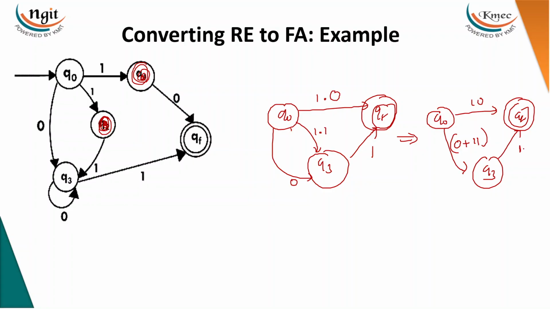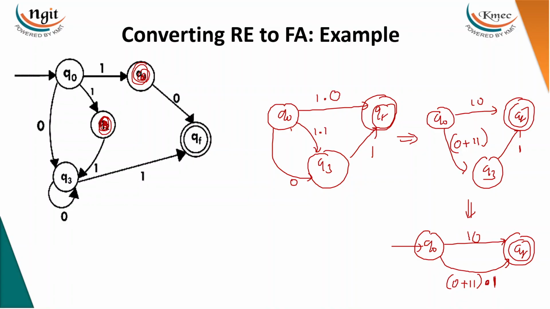Now again, one incoming, one outgoing. You can reduce this state like this. From Q naught to Q_F, you already have 1 0. Now you can reduce this as we have one incoming and one outgoing. Then you can write (0 plus 1 1) dot 1.